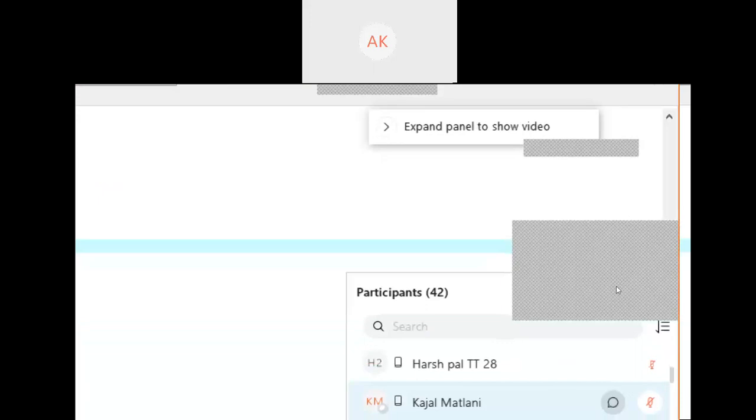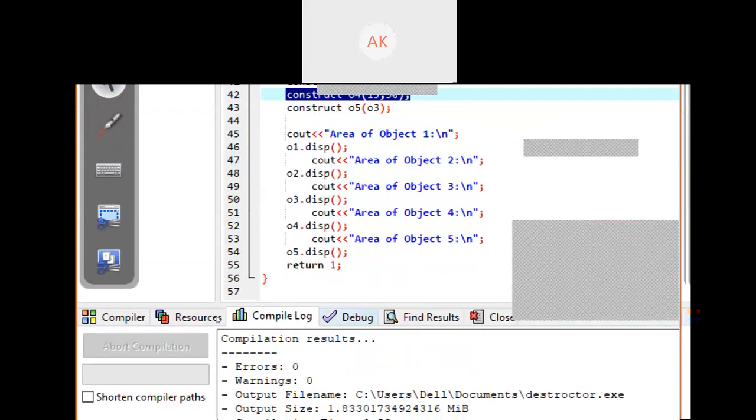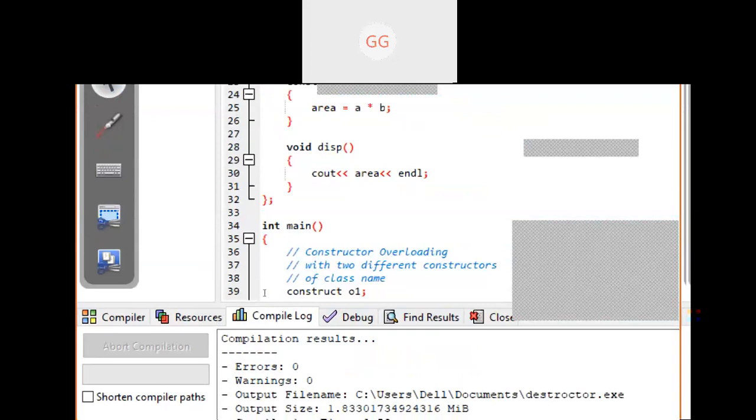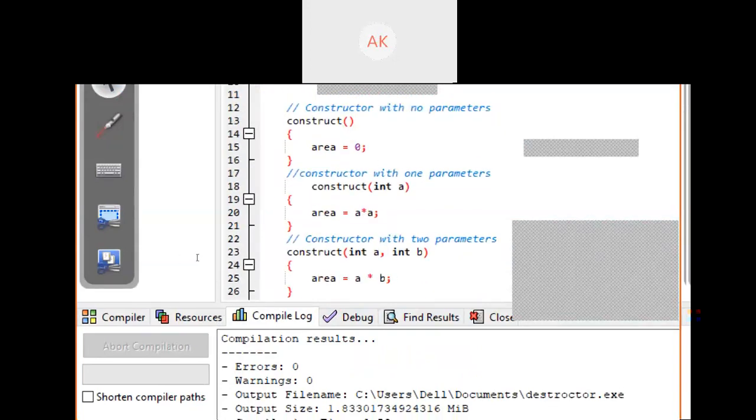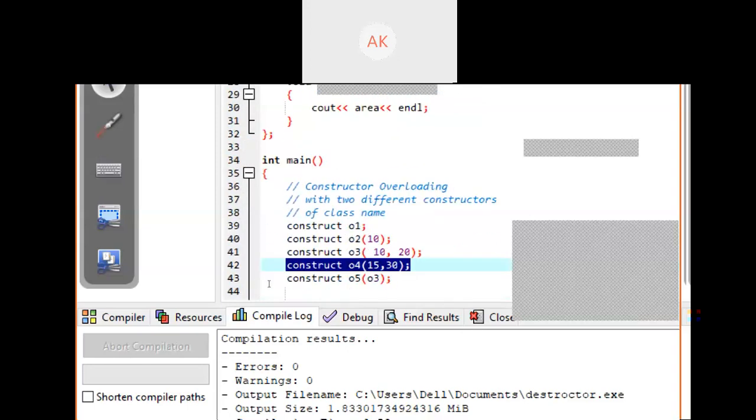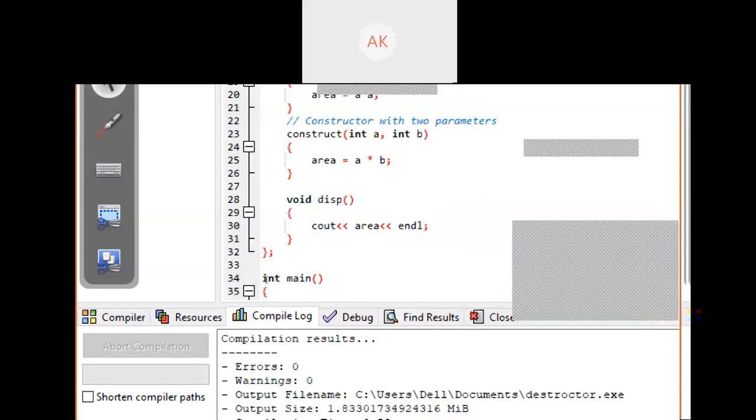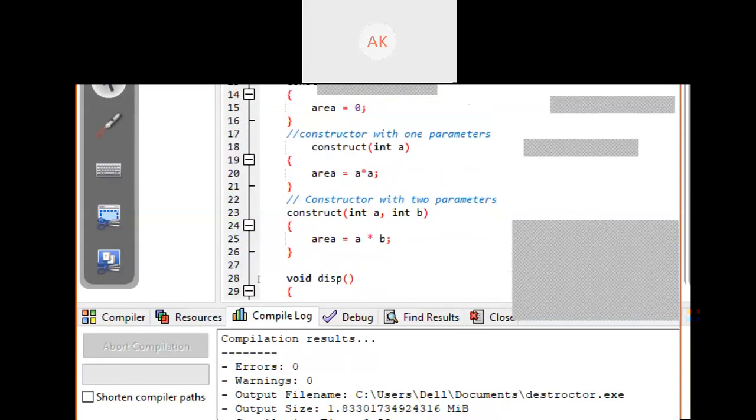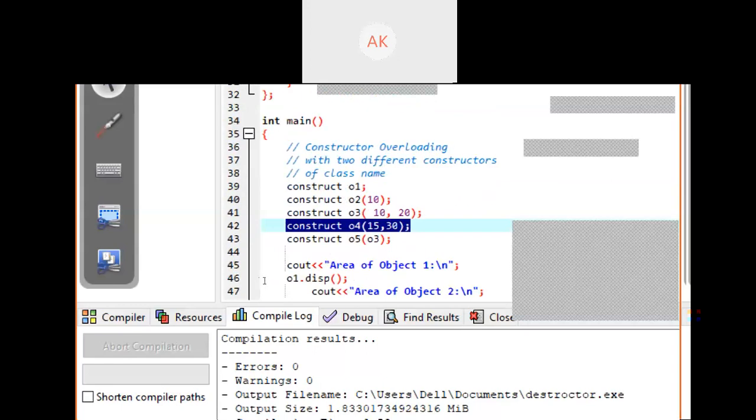Garbit, are you listening? Sir, please ask the question. When I create object 4 with two parameters 10 and 15, which constructor will be called? Default constructor, constructor with one parameter, or constructor with two parameters? Sir, default. Why? Why? Okay, just skip it.